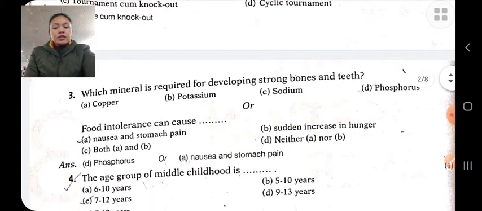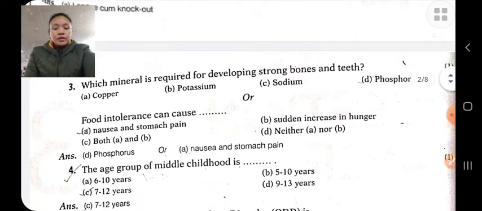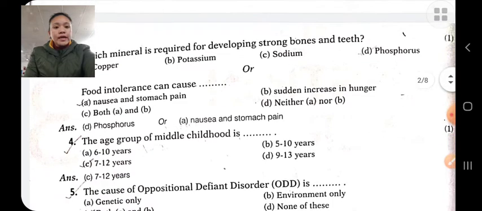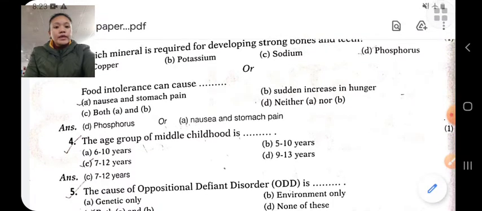Which mineral is required for developing strong bones and teeth? The correct answer is phosphorus. Phosphorus helps in developing strong bones and teeth.